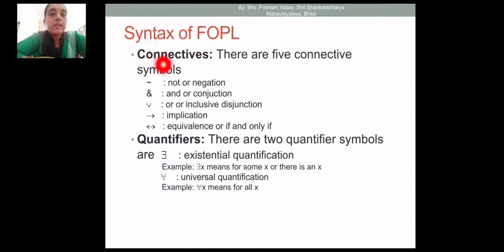Now, these are the connectives used: not, and, or, implication, and equivalence, like if and only if. Quantifiers: here the existential quantifier and the universal quantifier. There exists is called there exists, meaning for some. For the words "for some" we use the existential quantifier, and for "for all" we use the universal quantifier.